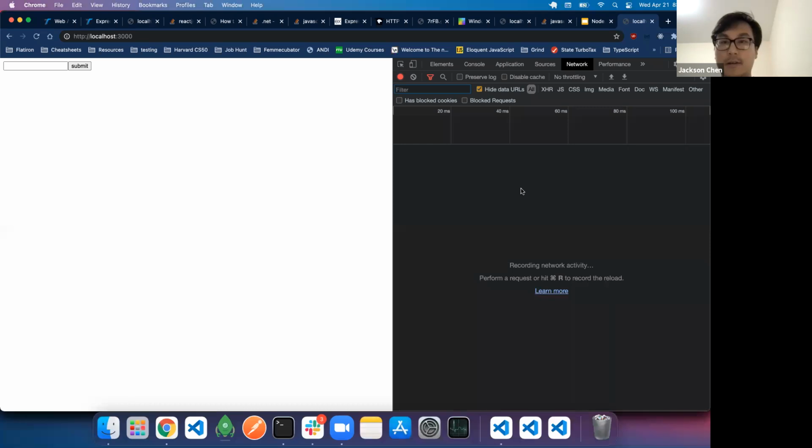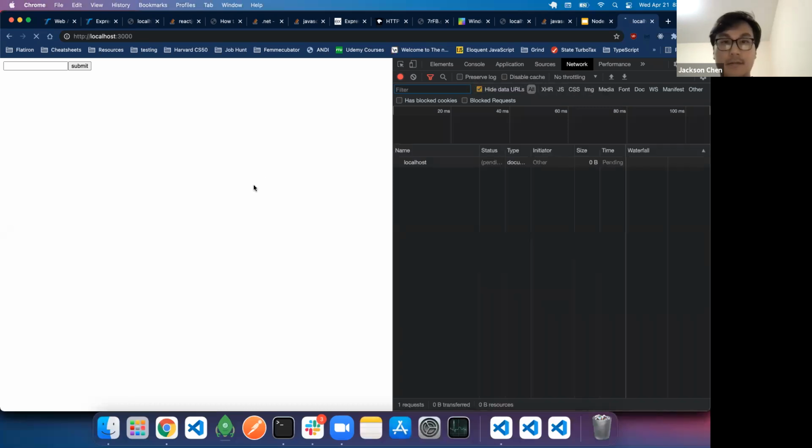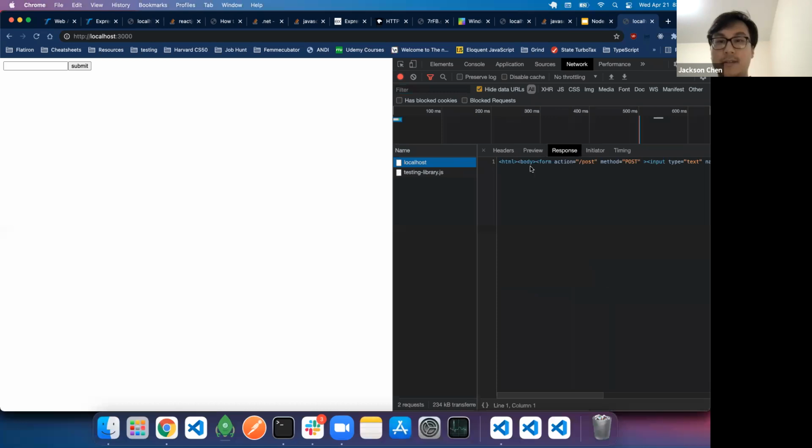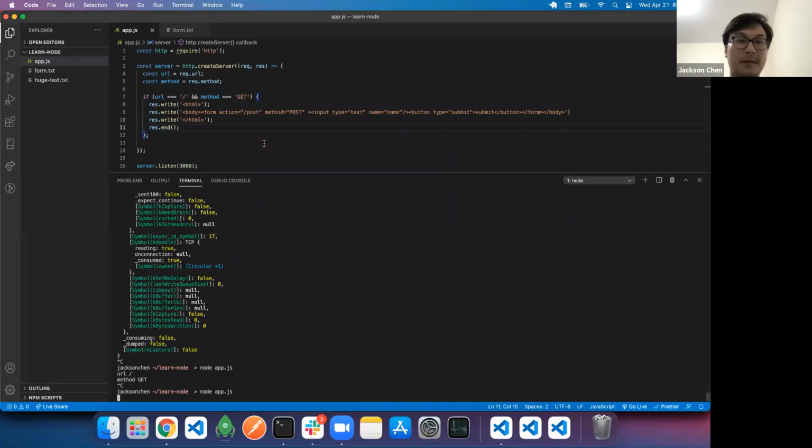If you look at the network tab, we'll see that we sent our response back, which is literally what we wrote here. So now, in order to do a post request, we just have to make sure the method is equal to post. The action is sending it to a route, post, and the method is equal to post.